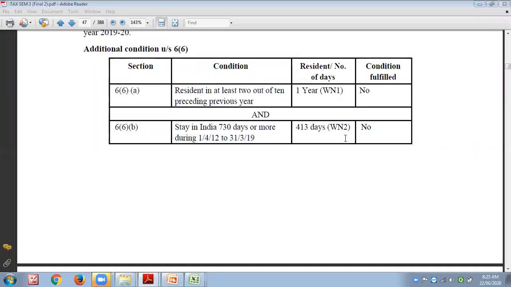So what kind of status have we seen for an individual SSC? Either it will be resident or non-resident, or resident and ordinary resident, or resident but non-ordinary resident.